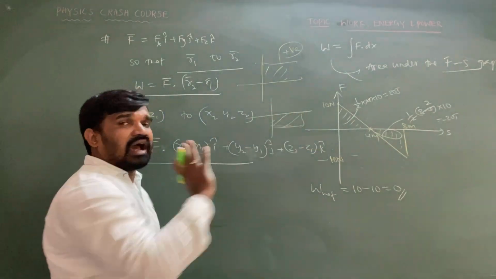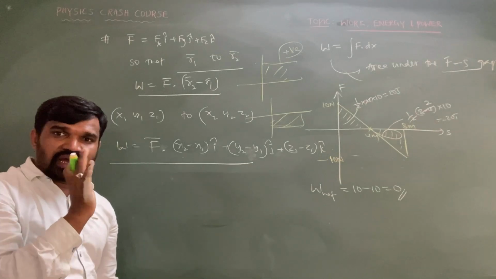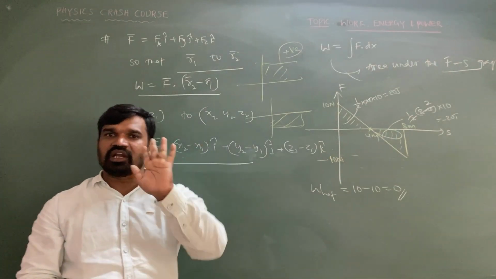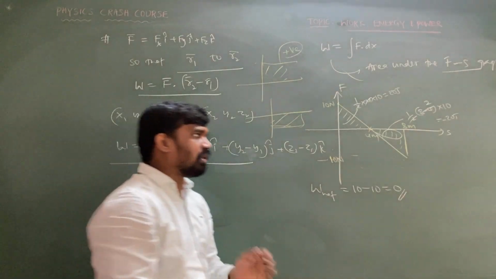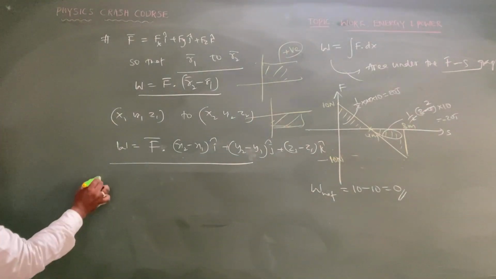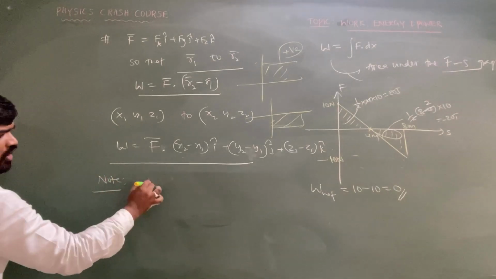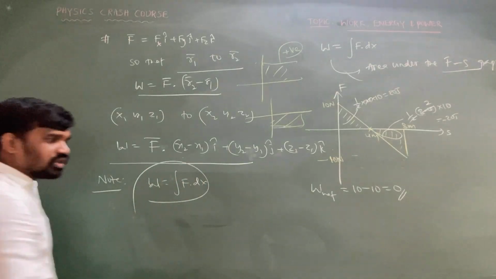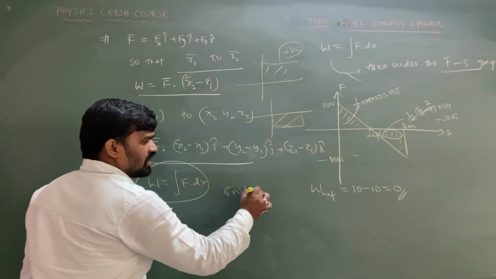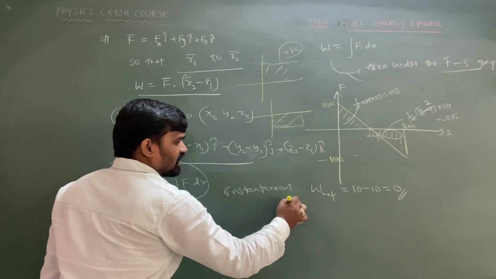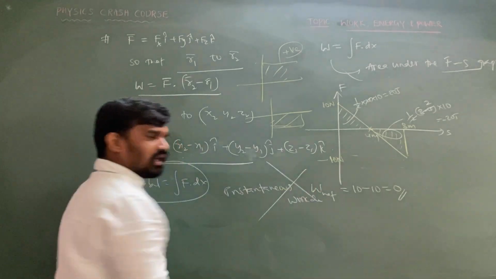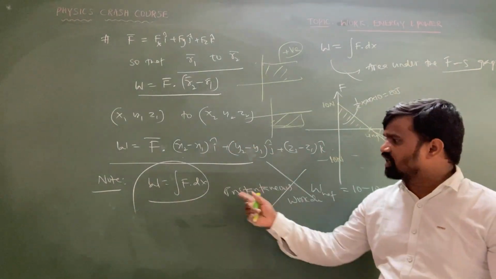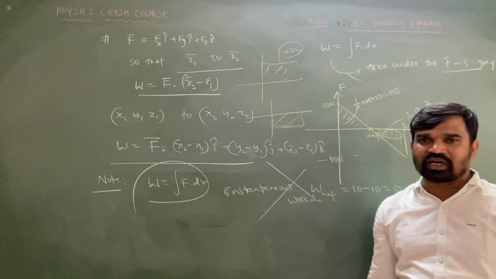So work done is always calculated as the area under the graph. Which graph? The F-s graph. Area above the x-axis minus area below the x-axis. That is what you are supposed to remember. And the next important point, this is very important. Work done is equal to integration of force with respect to displacement. So there is no meaning for the word instantaneous work done. What is instantaneous work done? It is meaningless. We are unable to calculate instantaneous work done because there is no differentiation to calculate the work done.